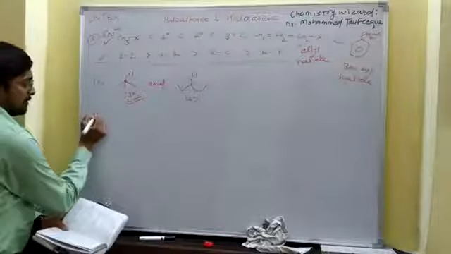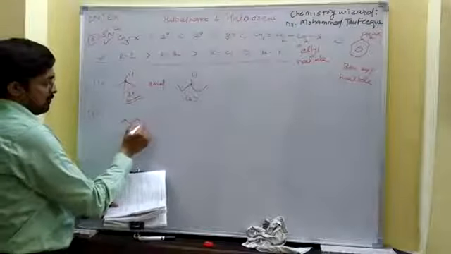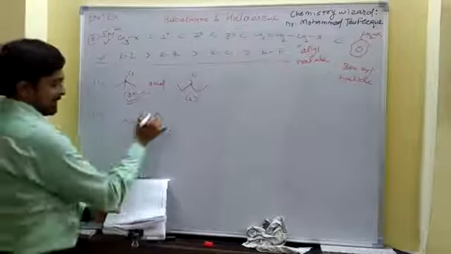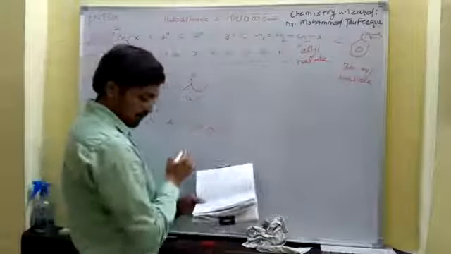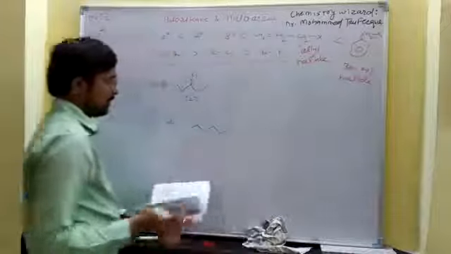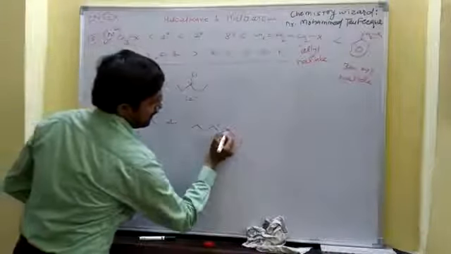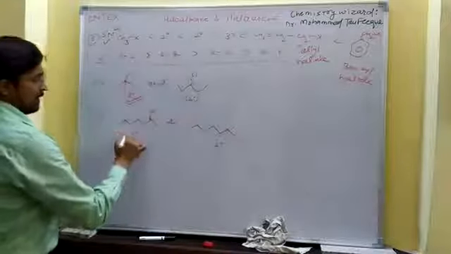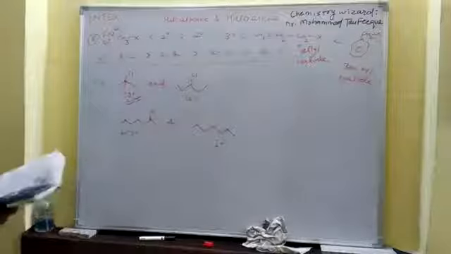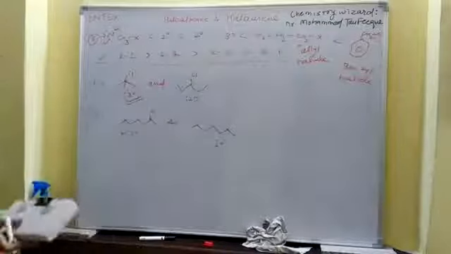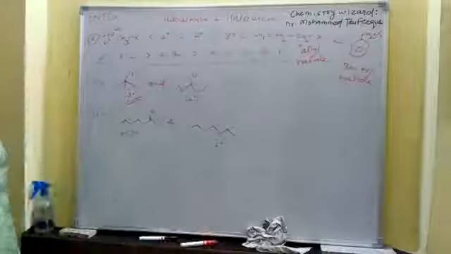The second one has 1, 2, 3, 4, 5, 6 carbons and there is Cl. Now it is clear, it is 2 degree while the other is 1 degree, and 2 degree is more reactive towards SN1. This is question number 8. Note it down. We are moving toward question number 9 of the index questions.